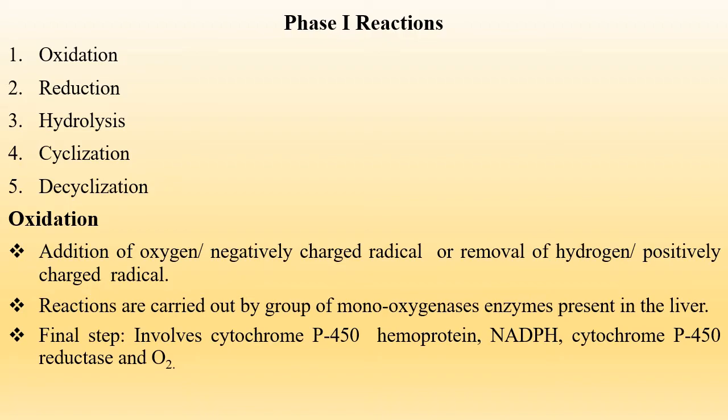The reactions are carried out by the group of monooxygenase enzymes present in the liver. The final step involves the cytochrome P450 enzymes, that is hemoprotein, NADPH, cytochrome P450 reductase and oxygen.